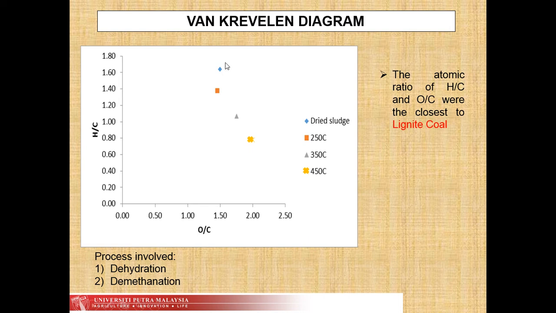In this direction, which is downward and to the left, the process involved is dehydration, while in this direction, which is to the right and downwards, is demethanation. This results in production of liquid and gas product. Other than that, we can also identify which type of coal the carbonized sludge is. From the literature review, I found that it is closest to lignite coal.